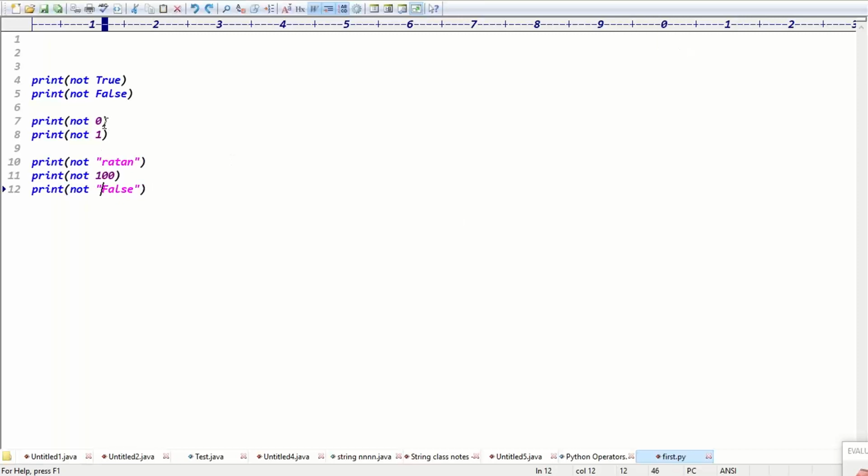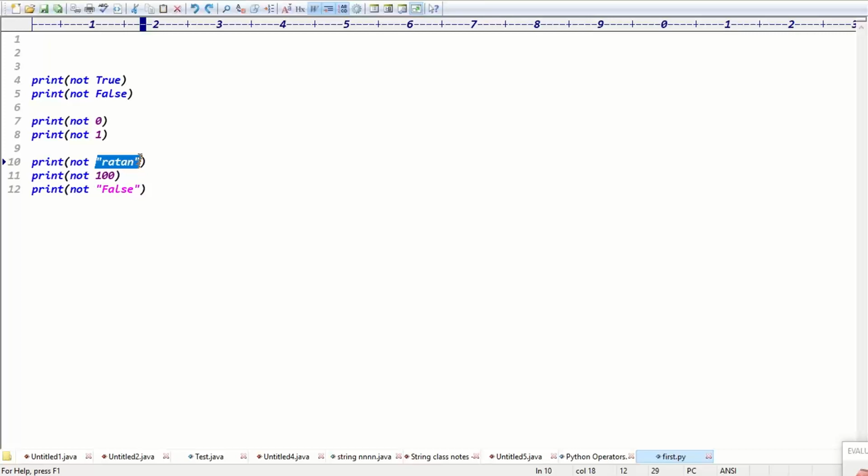Good, guys. See, in this case, not zero means you'll get the one. Not zero means not False, right? Not False means you get True. Not one means not True, right? Not True means you'll get False, right? Exactly, guys. What about not Ratan here? Not Ratan here is something other than a boolean, right?